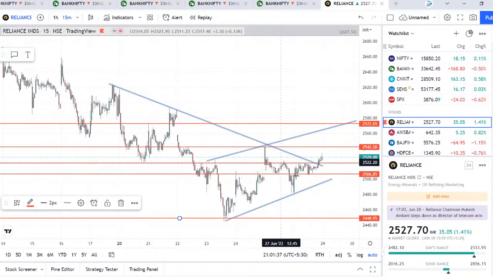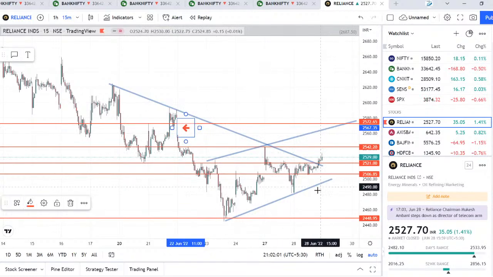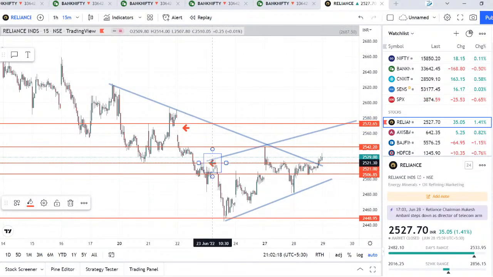Tomorrow, if the market is positive and Reliance sustains this 2521 level, then there is a chance it can reach this resistance and also try to touch this trend line. There is a gap, and it can fill this gap. We should never try to follow the news, we should always follow the levels. If Reliance breaks this 2,500 level, then it is negative, and there is a chance it can come back to 2,450 points, which you can try to catch.